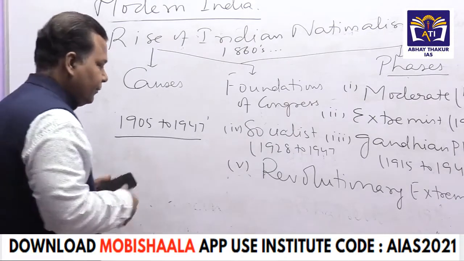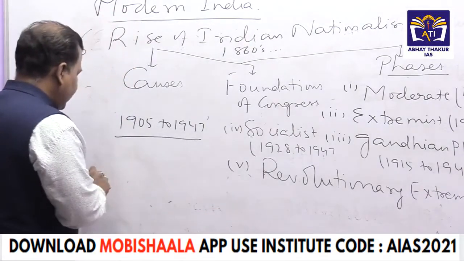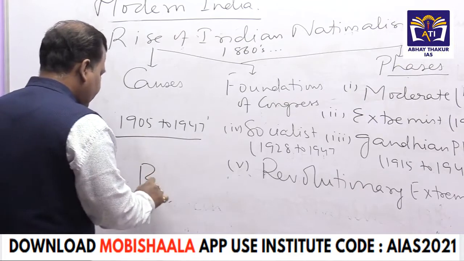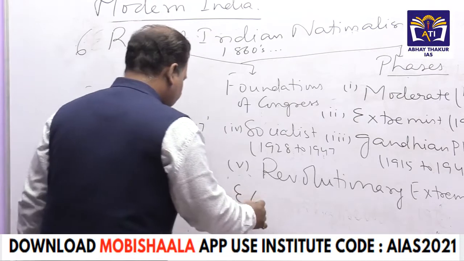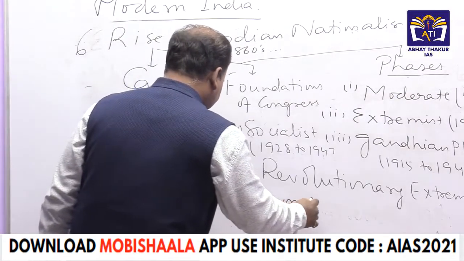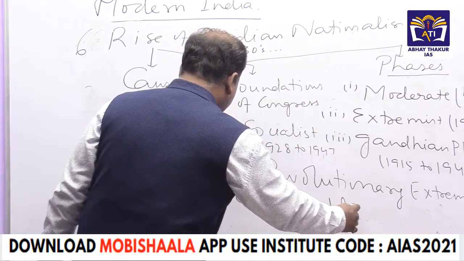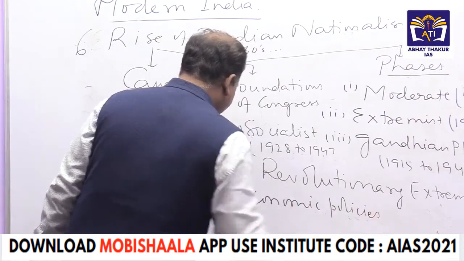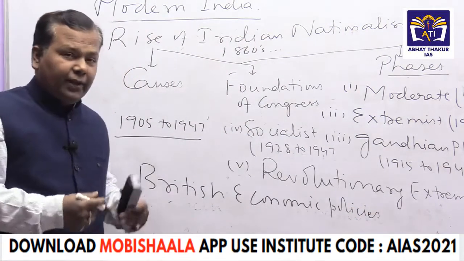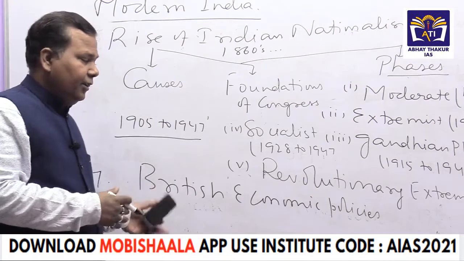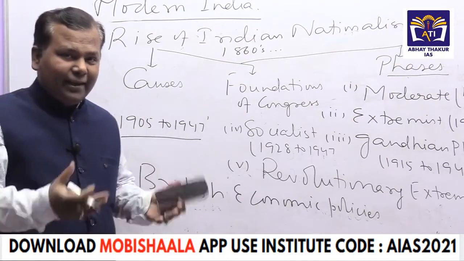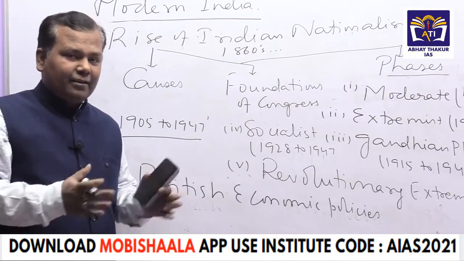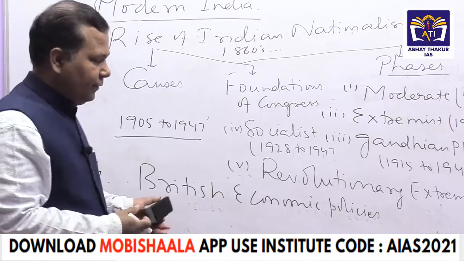Now, the left thing is British economic policies. Like revenue settlement policies, what are the phases of British economic policies, what was the impact on society, what was the impact on the economy, deindustrialization, industrialization, all such things we'll have to cover here.